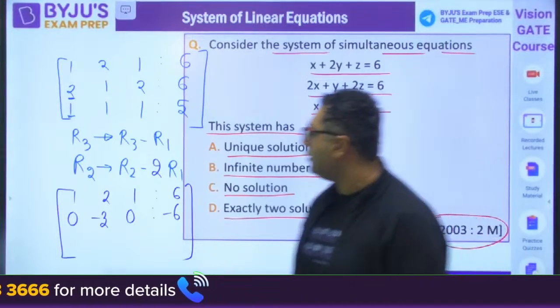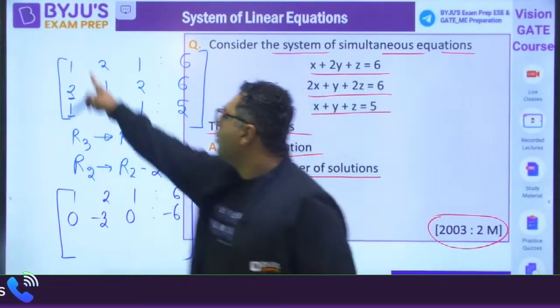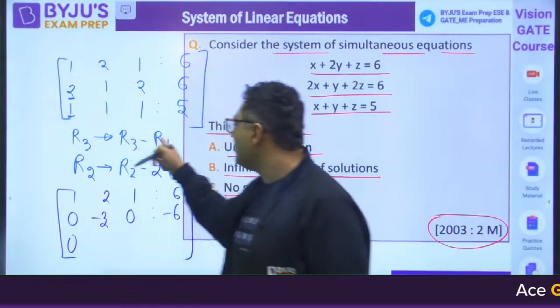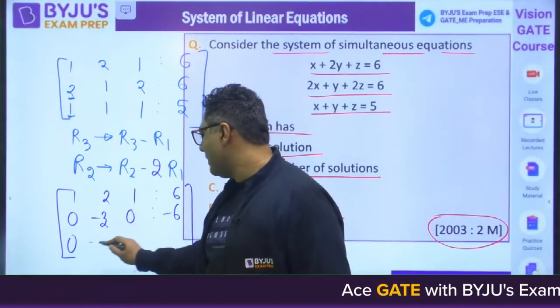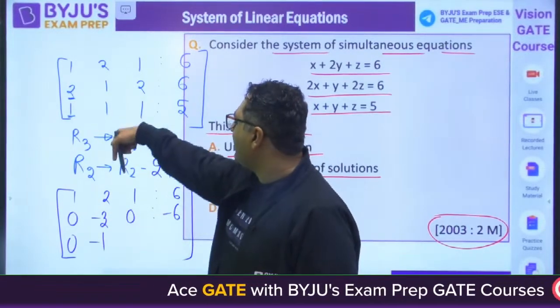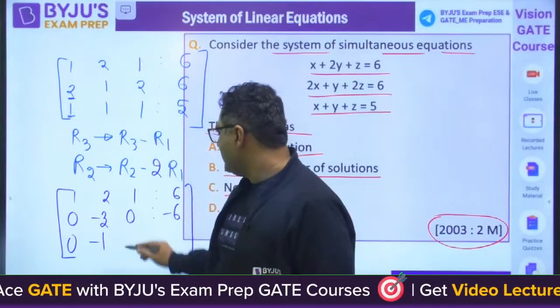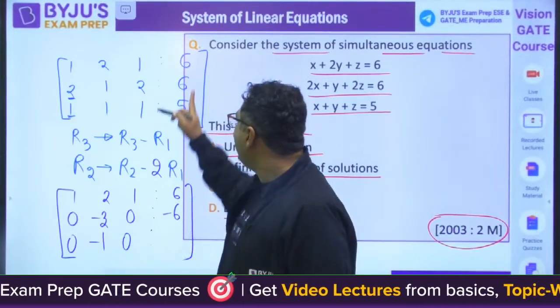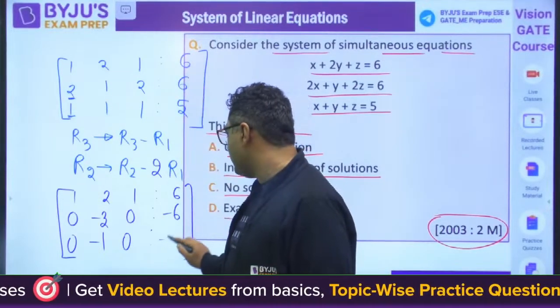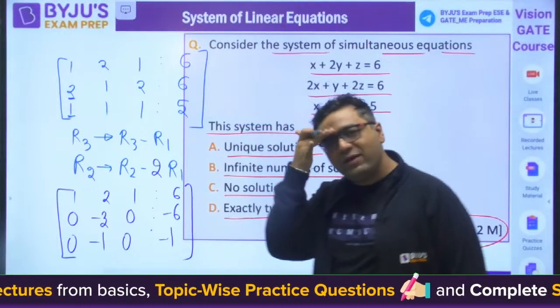Very good. We are going for the third row. 1 minus 1 is 0, because R3 minus R1. 1 minus 2 is minus 1. Then 1 minus 1 is 0. And 5 minus 6 is minus 1. Is it clear for everyone? Yes.